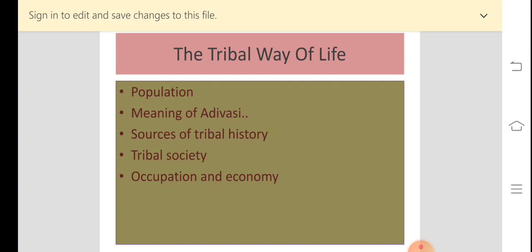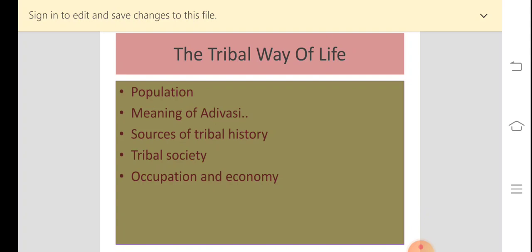Now the tribal society, what kind of occupations did they follow? See, all the members of the tribe owned land. So the first thing about them is that they owned land and they lived a nomadic life. Nomadic means they continually move to find pastures for their animals. So due to certain reasons they were moving continually. So they led a nomadic life.